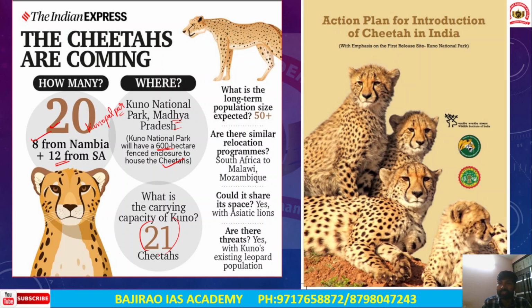What is the carrying capacity? I mean, the prey and predator population. How well the Kuno Palpur National Park is able to sustain a population is its carrying capacity. So the total carrying capacity is 21, and 20 cheetahs were already introduced.